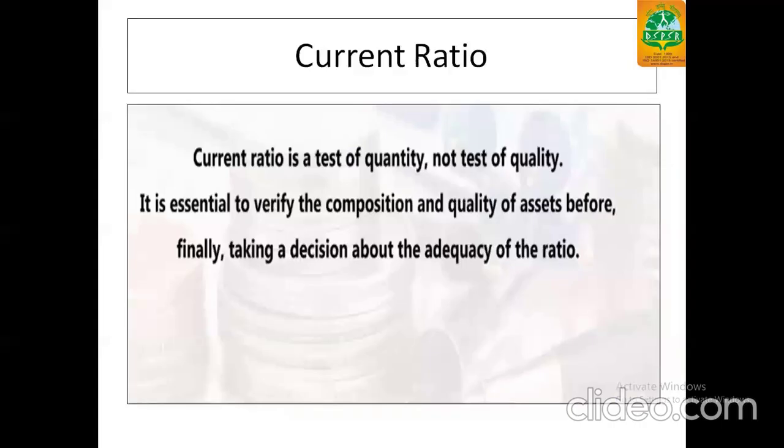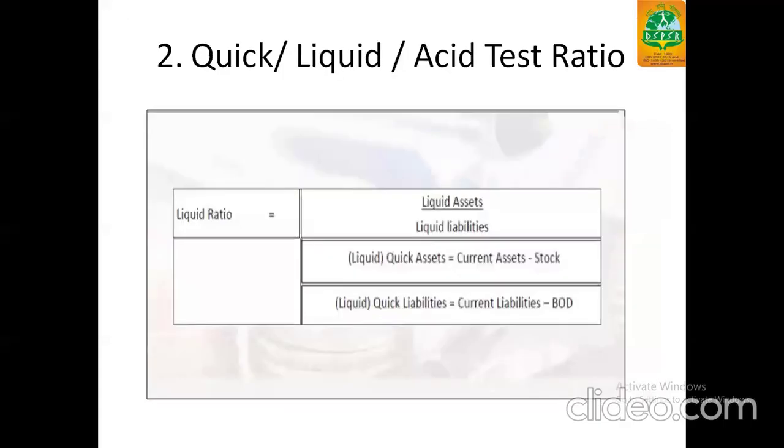At last, current ratio is a test of quantity, not a test of quality. As we have already mentioned, it is a non-qualitative analysis. It is essential to verify the composition and quality of assets before finally taking a decision on the adequacy of the ratio. Next portion is quick asset ratio, liquid ratio, or acid test ratio.